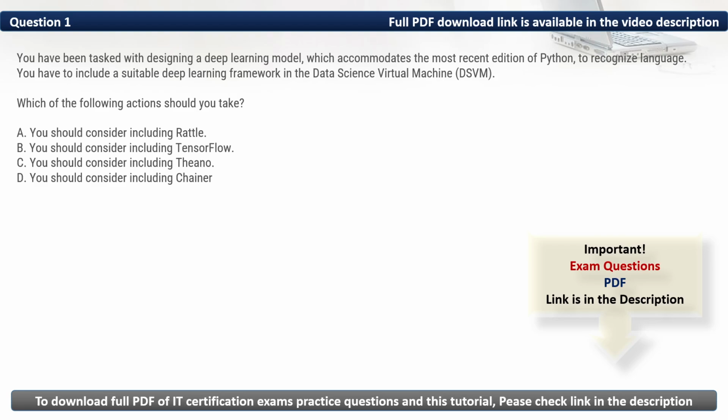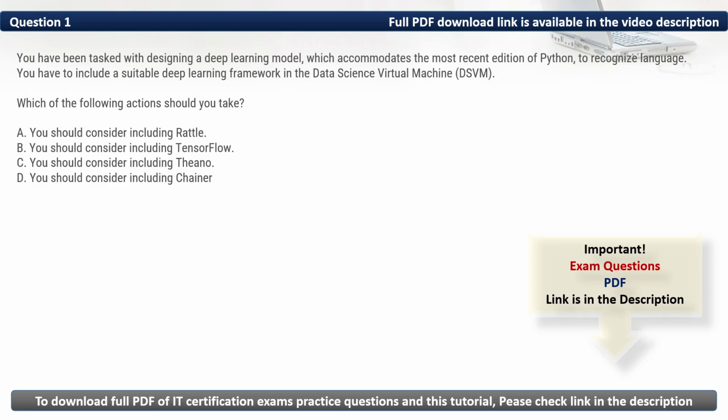Firstly, let's eliminate the incorrect options. We have A. You should consider including Rattle. Rattle is an R-based GUI for data mining, not a deep learning framework. Then we have C. You should consider including Theano. Theano is deprecated and no longer maintained, making it unsuitable for current deep learning tasks. Then we have D. You should consider including Chainer. Chainer is also deprecated and was absorbed into PyTorch, so it was not a recommended choice.